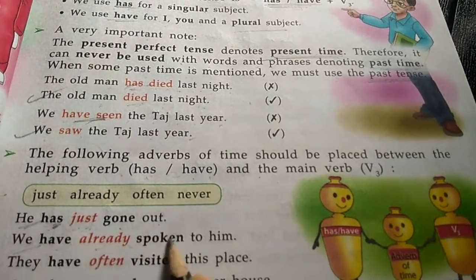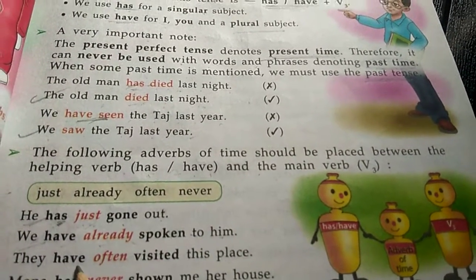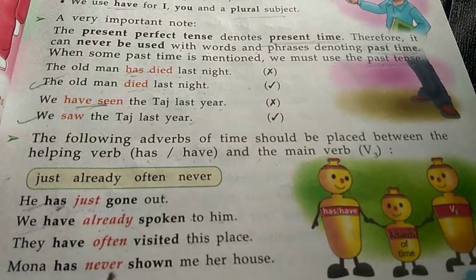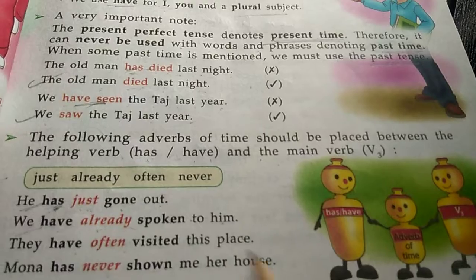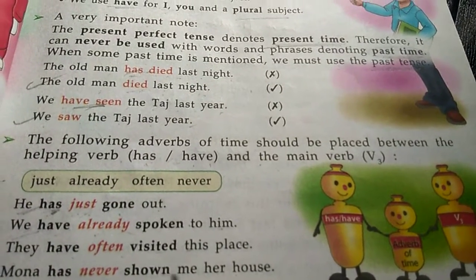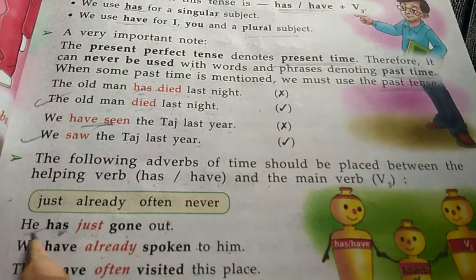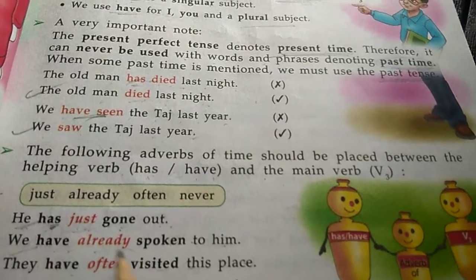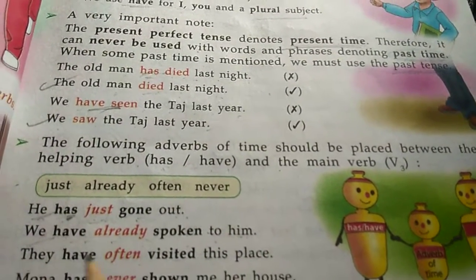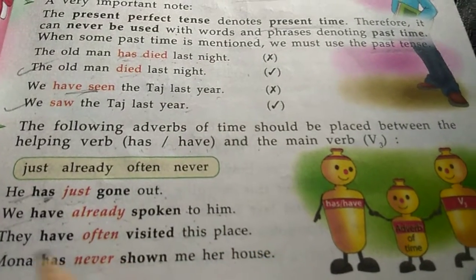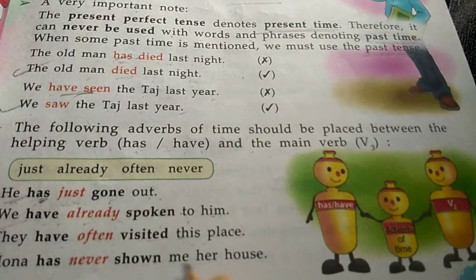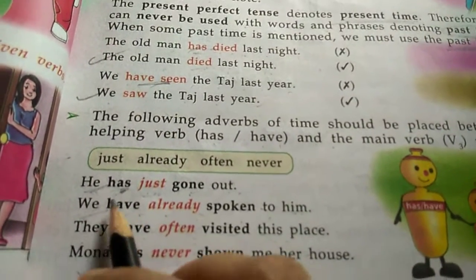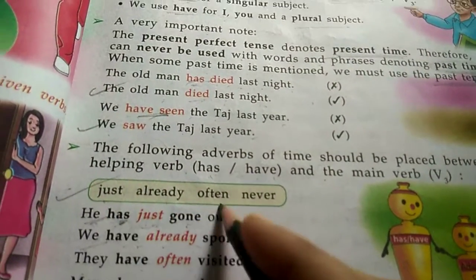We have already spoken to him. They have often visited this place. Mona has never shown me her house. Okay. Now, for singular, he has just gone out. We have already spoken to him. They have often visited this place. Mona has never shown me her house. Okay? Clear? So these are the words: just, already, often, never.